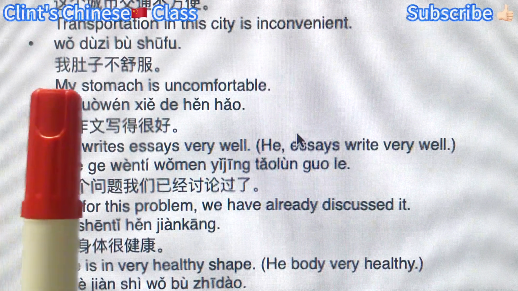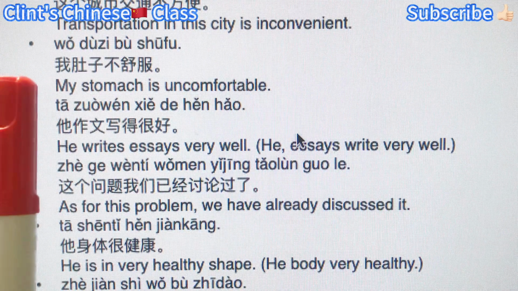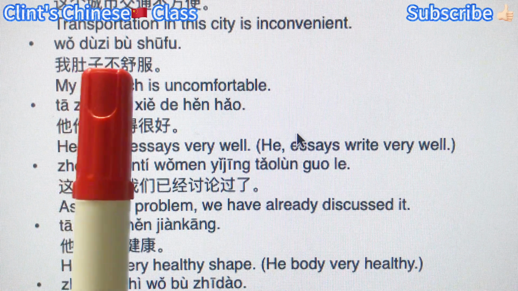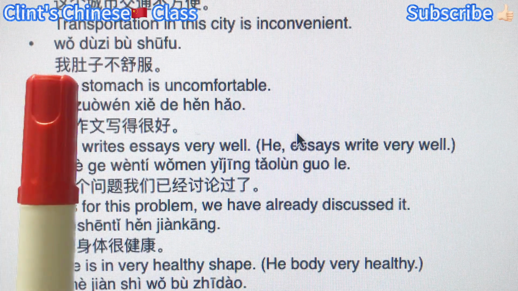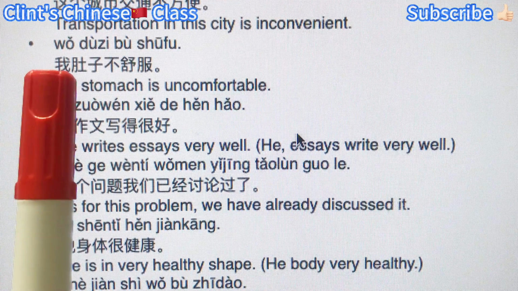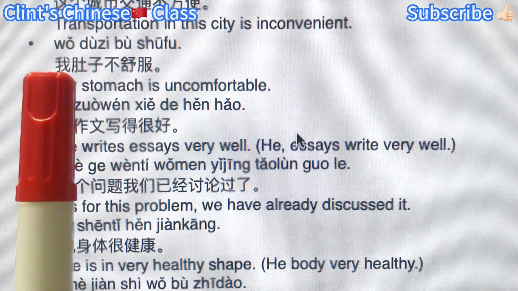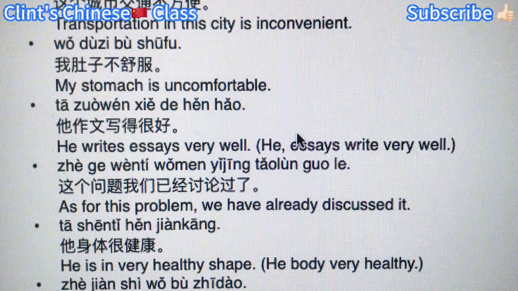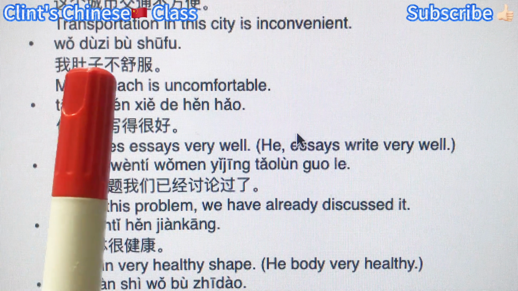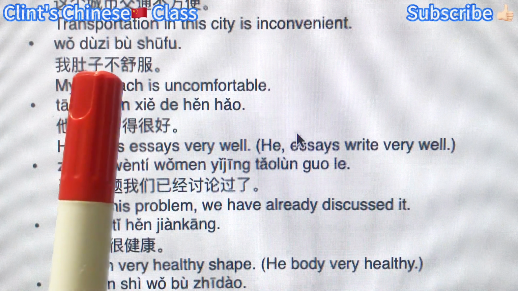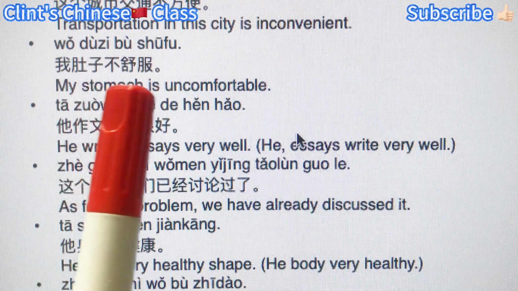Now next one, my stomach is uncomfortable. 我肚子不舒服. The topic subject, 我, means me. So as for me, or about me, 肚子不舒服. This is a phrase as the predicate.